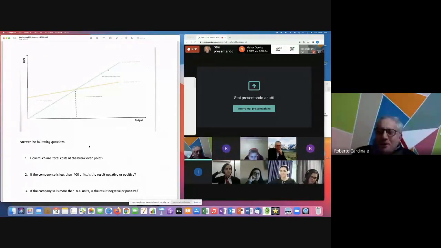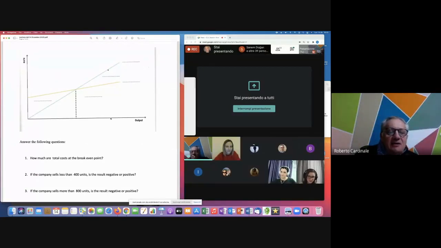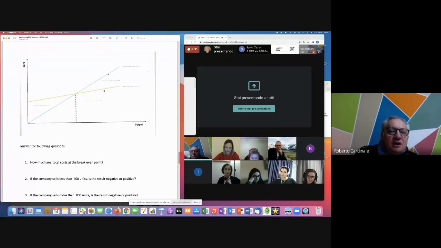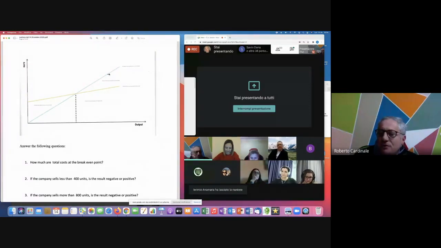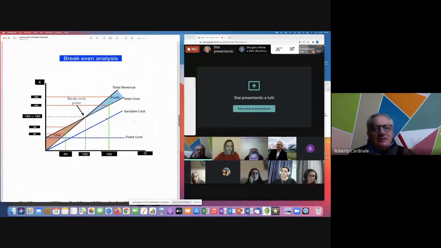Because if the quantity is 800, it will be here, so the total costs are lower than the total revenues. In this case, we are in the profit region. So we have seen the loss region, the profit region, and the break-even point.